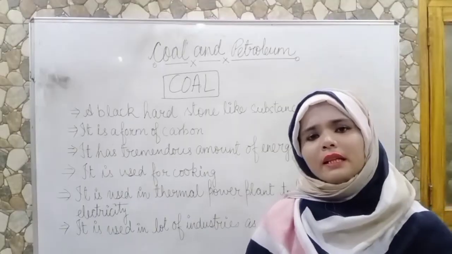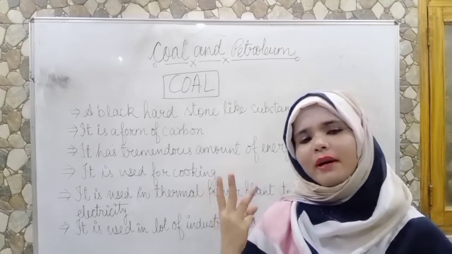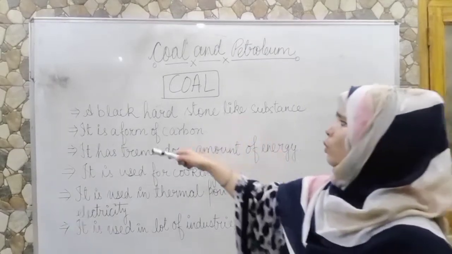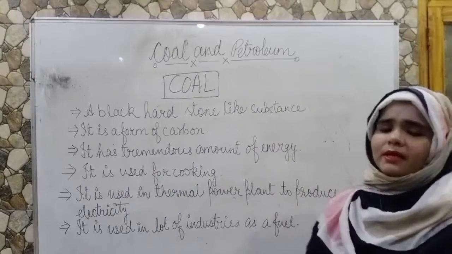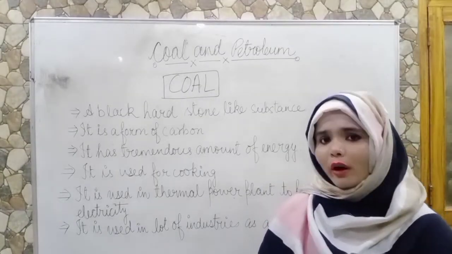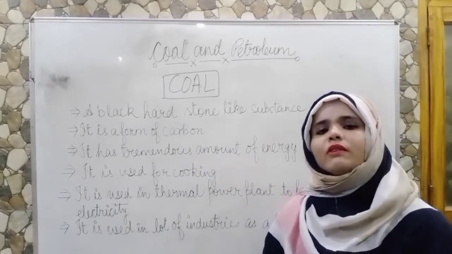So in this topic we have three subtopics: coal, petroleum and natural gas. Now move to coal. What is coal? A black hard stone-like substance is known as what? Coal. It is a form of carbon. Actually, coal is a form of carbon.